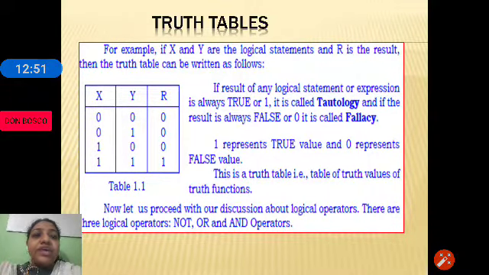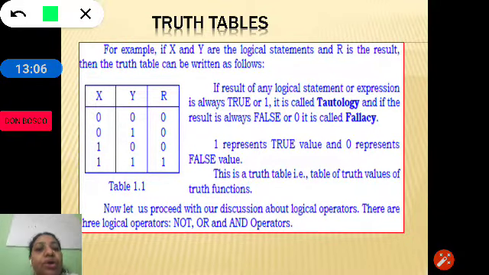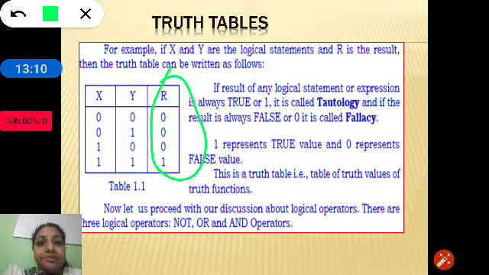So x and y are the possible inputs that can be given and R is the result we obtain. Kindly observe the column R, which represents the result.